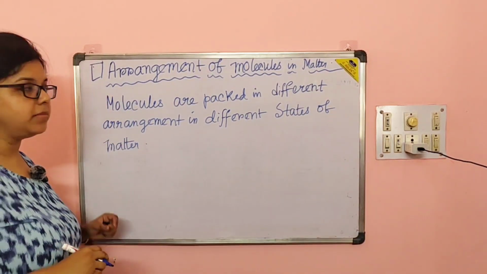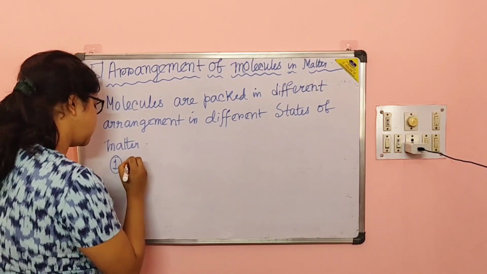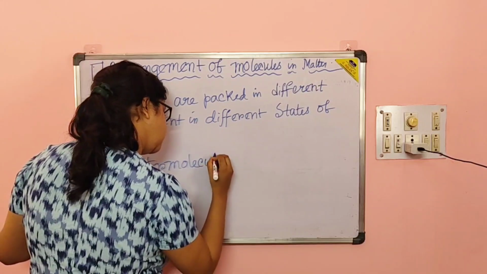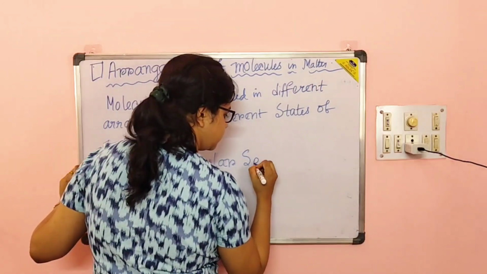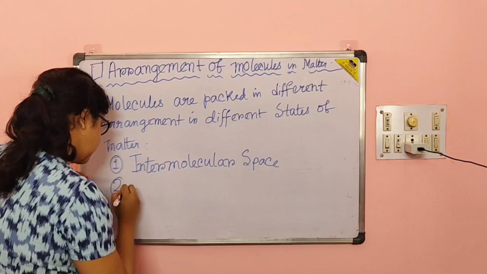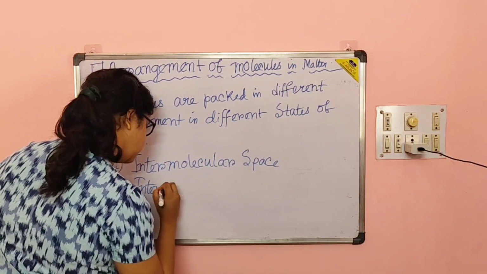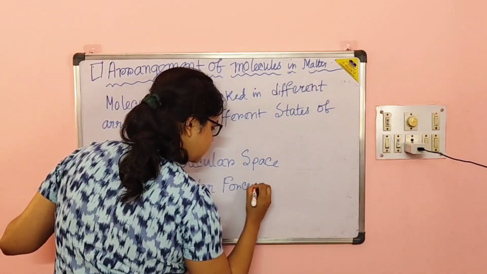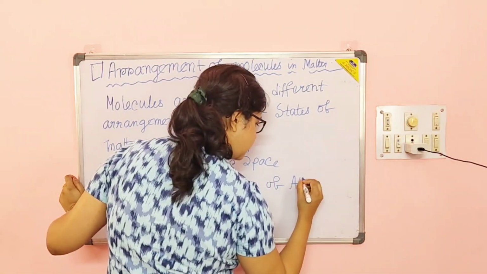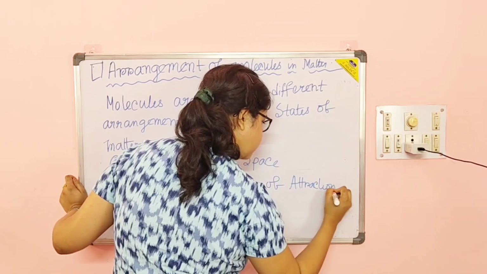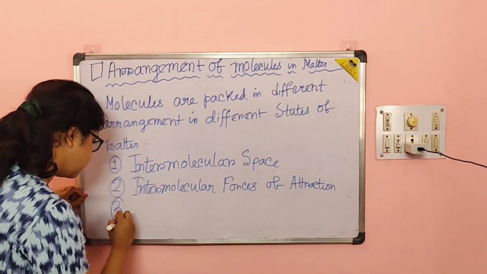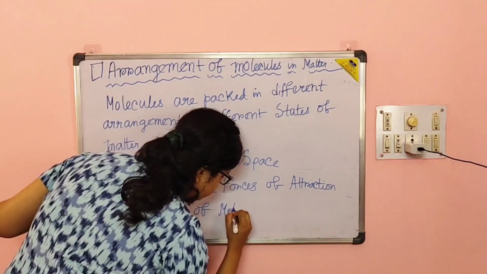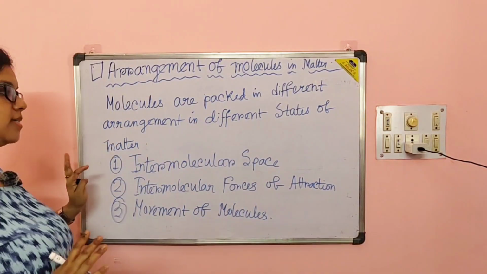And what are the three parameters of their arrangement? First one is intermolecular space. Second one is intermolecular forces of attraction, and third one is movement of molecules. These are the three parameters.